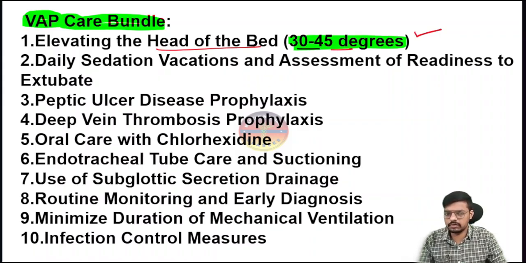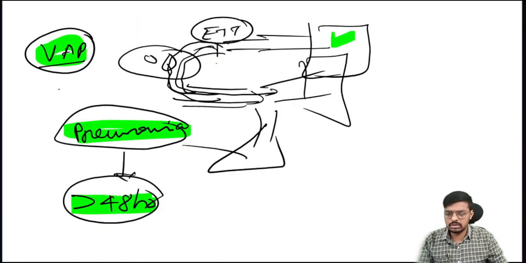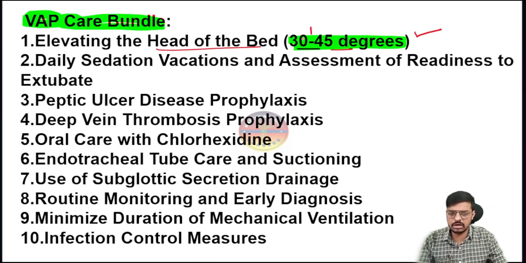Why do we have to elevate to 30 to 45 degrees? Because the most common reason, as I have told, is that the infection happens because of aspiration of the content and entry of microorganisms through the ET tube. So one is the aspiration of the content. In order to prevent the aspiration of the content, we have to keep the patient at 30 to 45 degrees. It's most important. Then comes the daily sedation vacation.